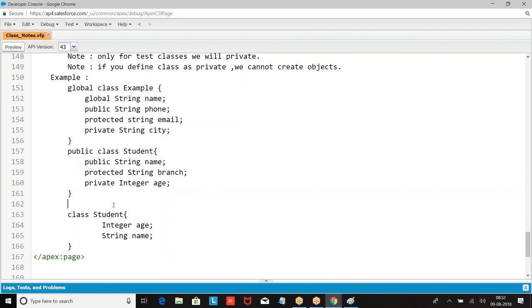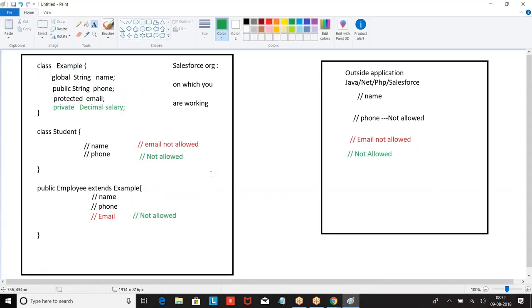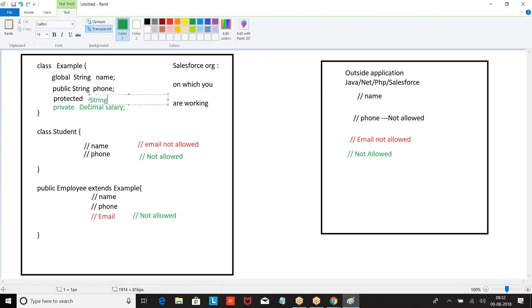A class cannot be used without an object, so if you want to use any class, an object is a must. If you define anything other than global or public, we will not be able to create an object. Private classes will be used only for test classes. Now, here I wrote protected email. Tell me where this protected email can be used. Can I use the email in the student class?